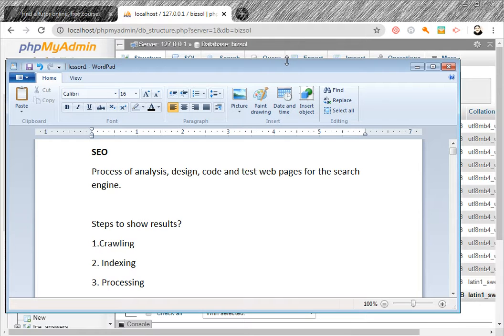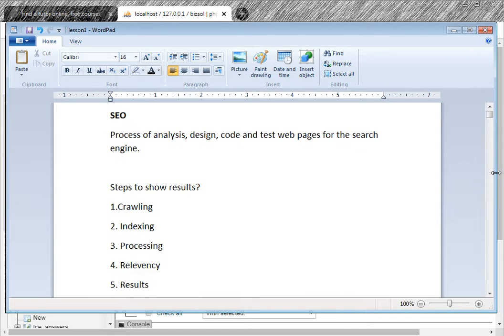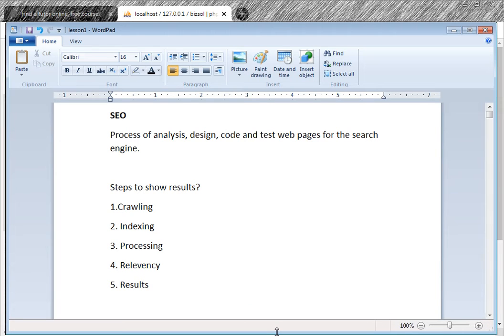Today we will learn about search engine optimization. You have created the site, and you want to sell products. For example, you want to inform the users, the visitors, the customers about your website. This is called marketing. How to market, advertisement.